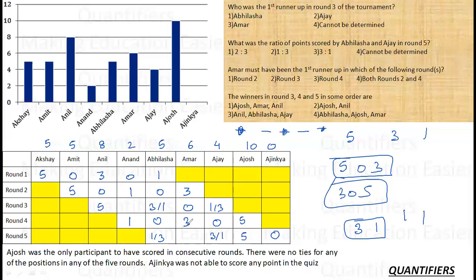So if I am talking about Ajay, there are only 2 possible places, which means for Amar also, the 3 has to be here only, which was not fixed earlier. It has to be here only because 3 1 and 1 3 are interchangeably coming here. If 3 is here, 1 is here. If 1 is here, 3 is here. Which means for Amar also, there is only 1 place. So this is 3. This is 0. This is 0. This is 0.